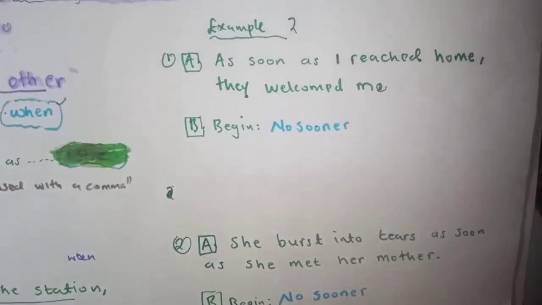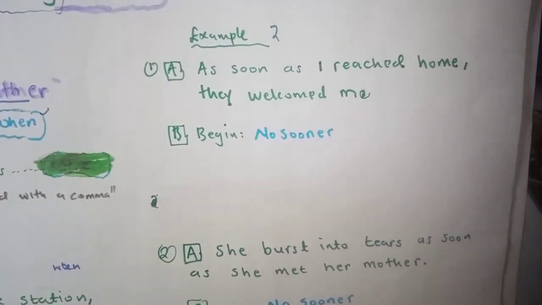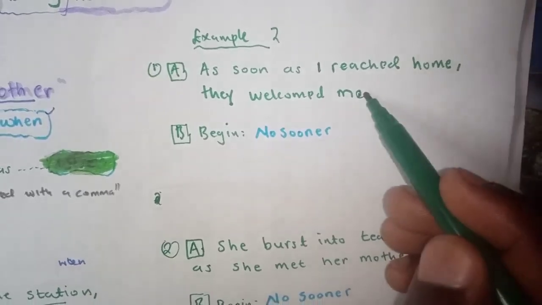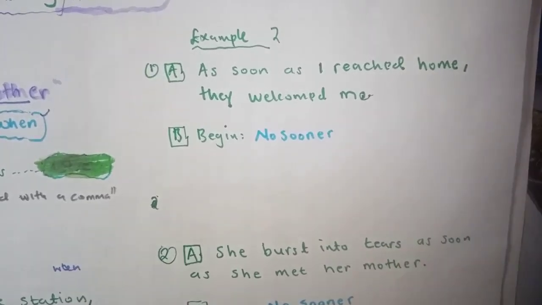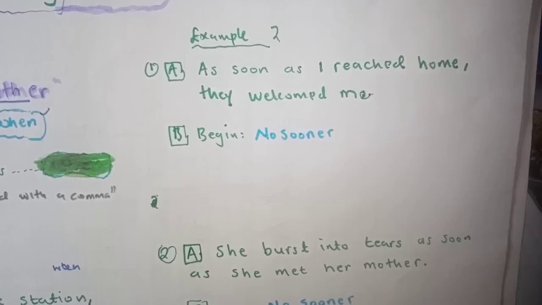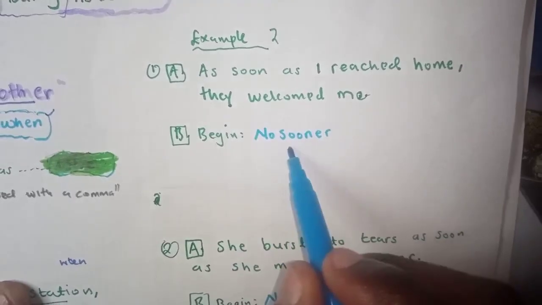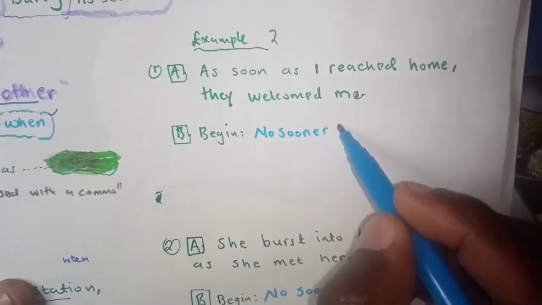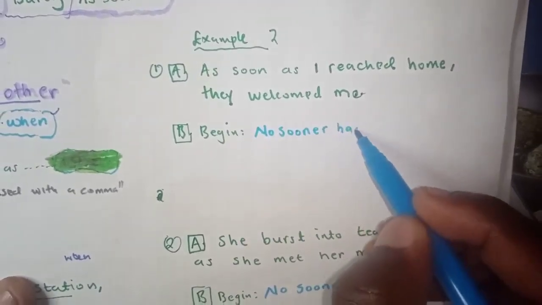So this example here says, as soon as I reached home, they welcomed me. So notice here the sentence is past tense. Okay, so begin it with no sooner. Immediately no sooner will go with had. Okay, no sooner had.